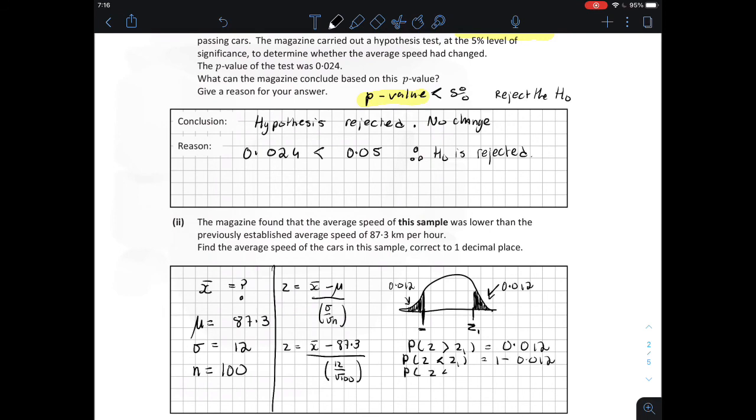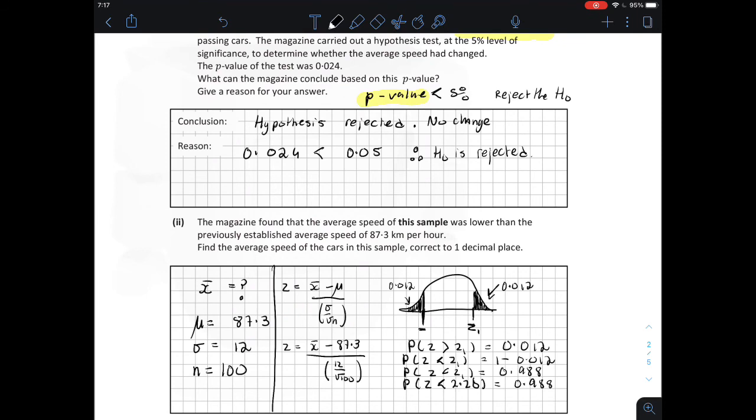To find the z-score, it is 1 minus the probability that z is less than this value. So it's 1 minus 0.012. So we want the z-score that gives us an area of 0.988.